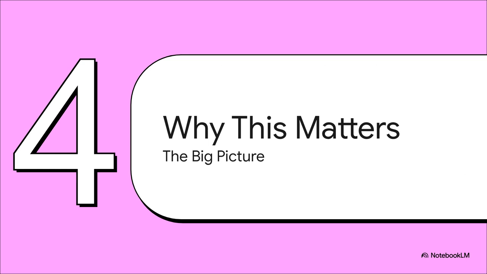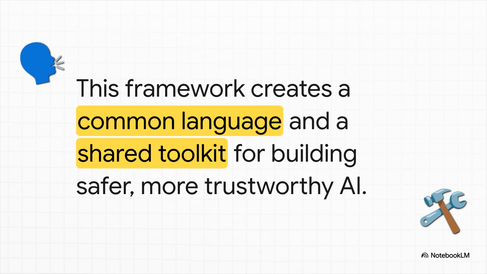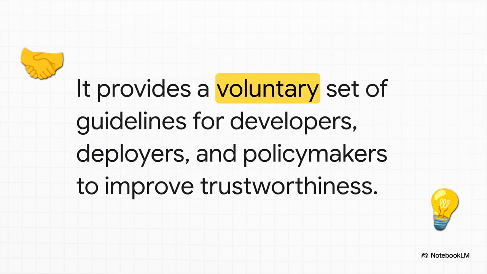So let's zoom out for a second. What's the big picture? Why should this framework from a government agency matter to you, to me, to all of us? Well, the biggest thing is that it gives everyone a common language. Developers, the people making the rules, the public, we all get a shared vocabulary and a toolkit. It makes sure that when we're all talking about AI safety, we actually mean the same thing. And here's a really important detail to keep in mind. Right now, this whole framework is voluntary. It's a set of best practices, some really strong recommendations, but it's not a law.